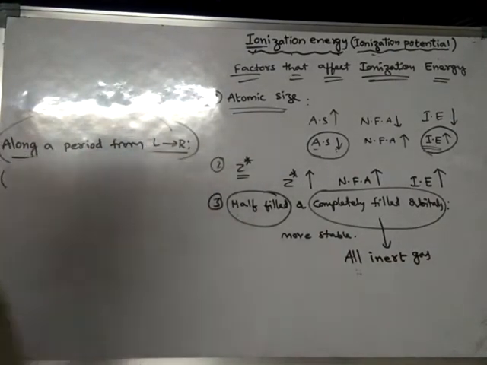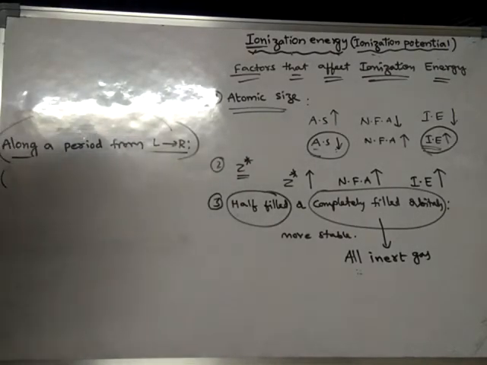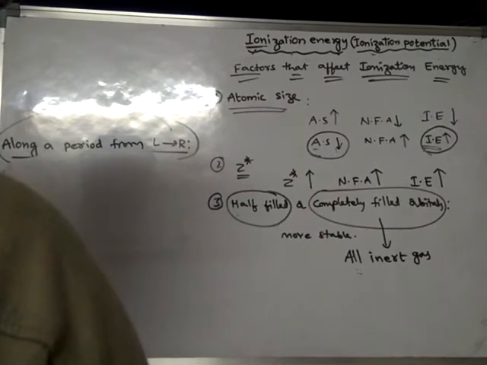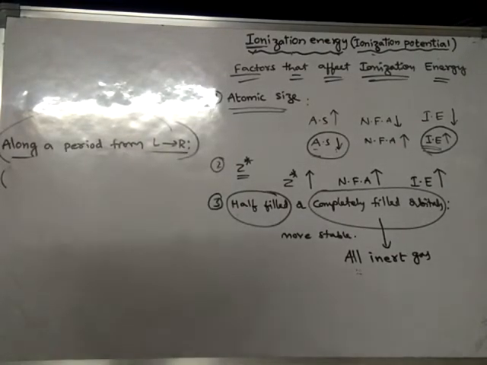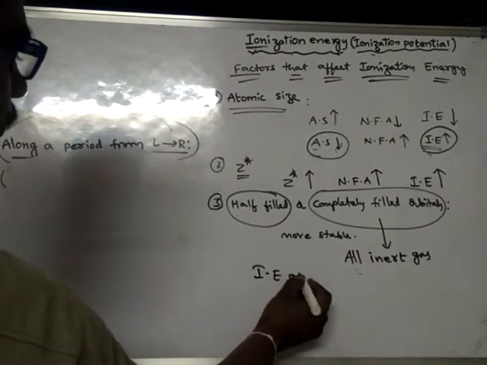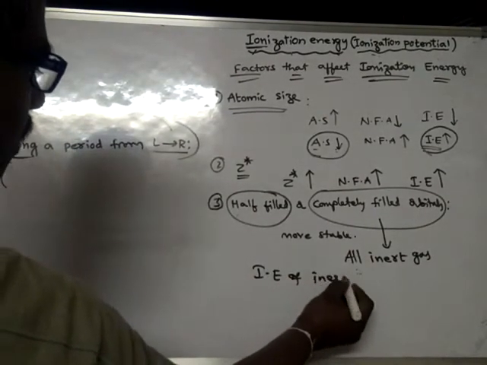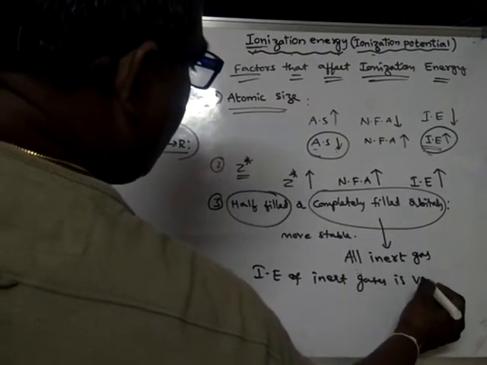So that means all inert gases have a stable configuration. Hence, they require more ionization energy. So the ionization energy values of inert gases are very, very high. Ionization energy of inert gases is very high.